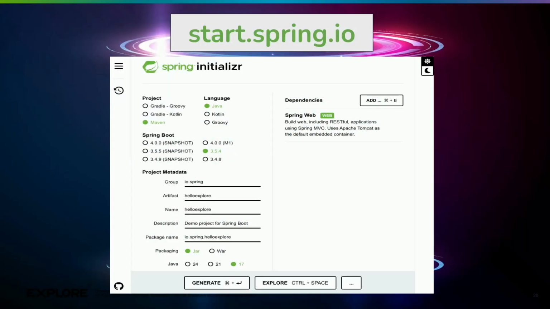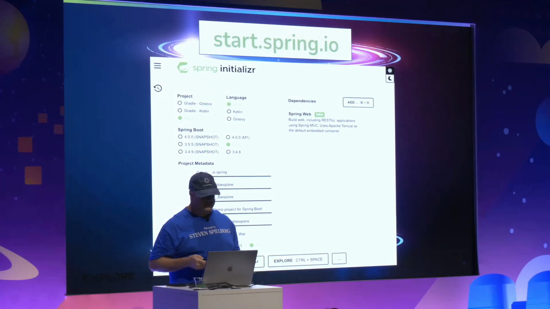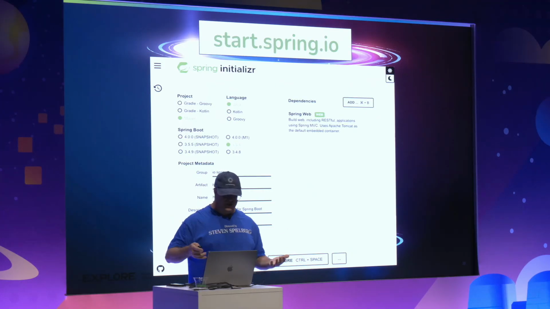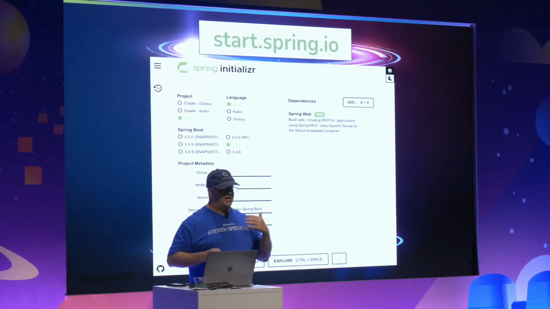So I'm starting from a blank sheet of paper right now, and on that blank sheet of paper, I need to create a project. So we have something called Spring Initializr that can be found at start.spring.io. From here, I can specify whether I want Java as my language, what build tool I want to use to build my application, what version of Spring Boot I want, the name of my app, the packaging I want, whether it's jar or war, and the Java version.